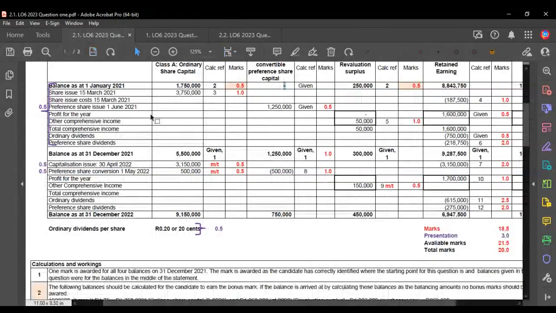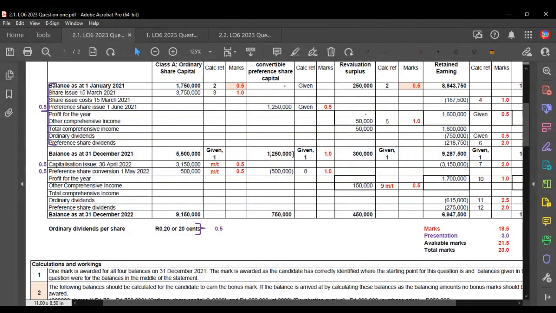Let's go and have a look at how they represented this information in the solution. So you have a look here and you see we knew the opening balance was zero. So therefore, this issue on 1 June of 1,250,000 would have come in as the first and only transaction in this column of the changes in equity. And so we see that here as money entering the business, okay? Money coming into the business, that is what it is there.